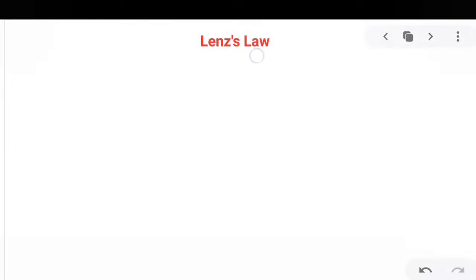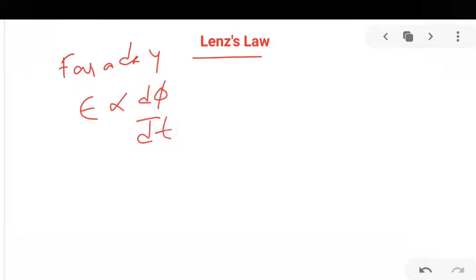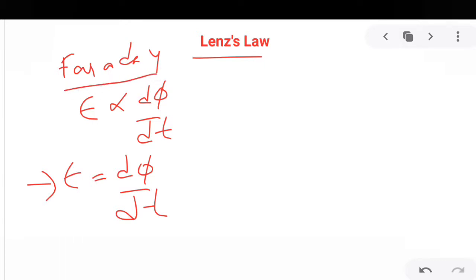Now next topic is Lenz's law. See, Faraday gave this law that induced EMF is directly proportional to the rate of change in magnetic flux. And then we had this E equal to d phi by dt. So whenever there is a change in magnetic flux, there is an induced EMF. But Faraday failed to give a proper explanation about the direction of the induced EMF.